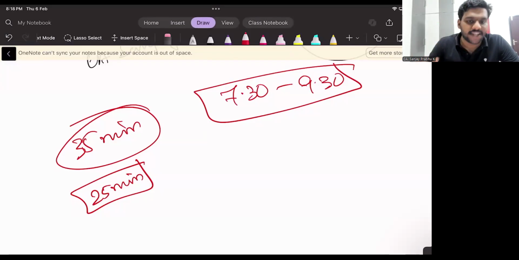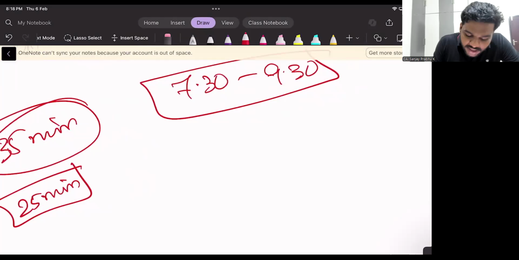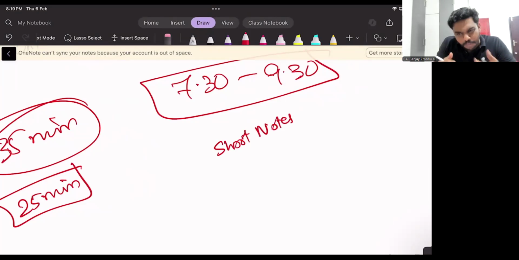So your target for the day is you have to sit and prepare short notes. Use different color pens. It may take some time, half an hour to 45 minutes to prepare the short notes. It's okay. But once the short notes are prepared, you can use that on a daily basis for revision. And prepare short notes on a good notebook. Don't prepare on some random page, because it may be lost.